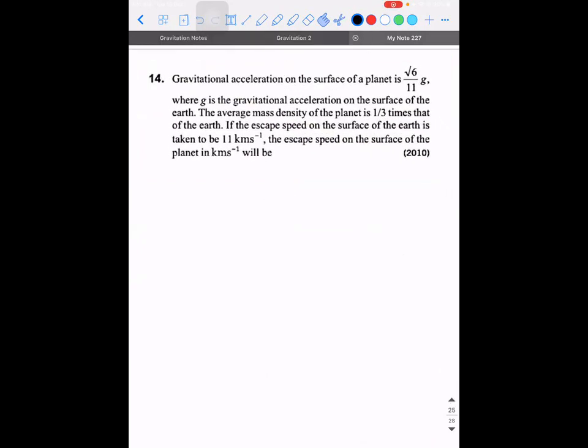Gravitational acceleration on the surface of the planet is root 6 by 11 times g, where g is the acceleration due to gravity on the surface of Earth. The average mass density of the planet is 1 by 3 times that of the Earth. If the escape speed on the surface of the Earth is taken as 11 kilometers per second, the escape speed on the surface of this planet would be how much?